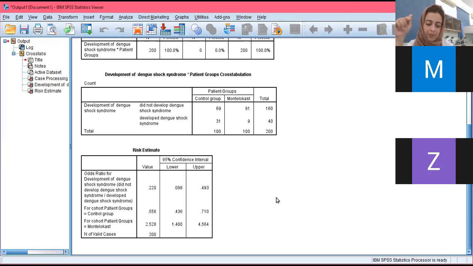Now, dengue shock syndrome is a lethal condition, right? So we will accept even a bigger numbers needed to treat in order to save somebody from dengue shock syndrome, because we know Montelukast is being used within its recommended dosage. There is no harm anyways. So even if the numbers needed to treat was, I think, 10, it would still have been published because of the kind of research question you are asking.